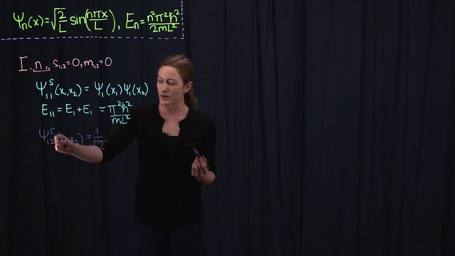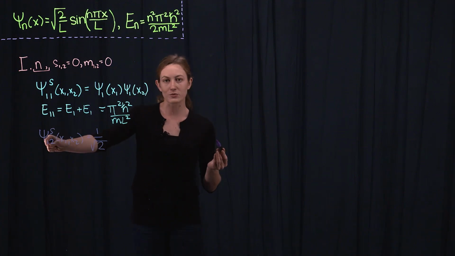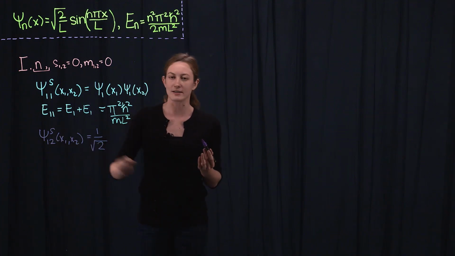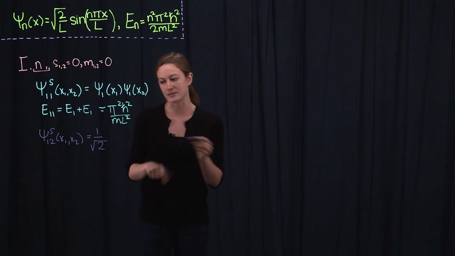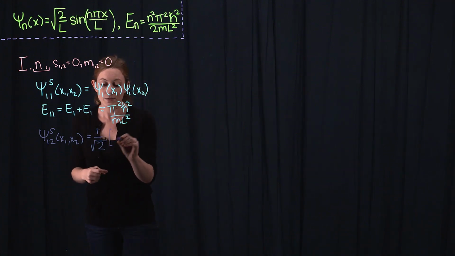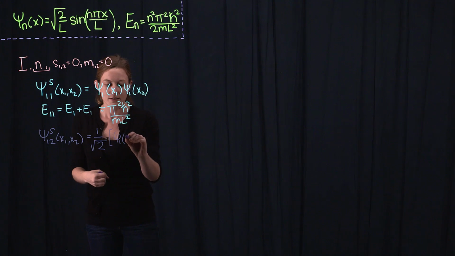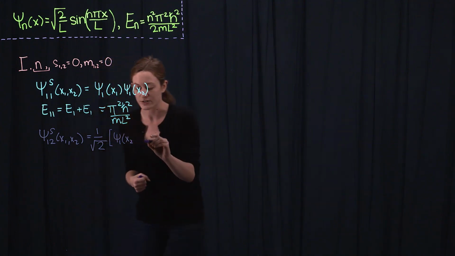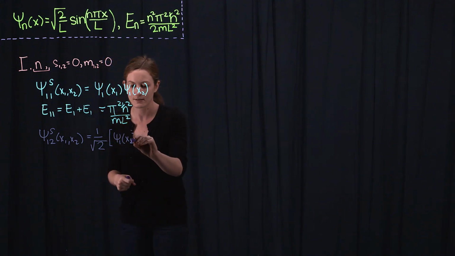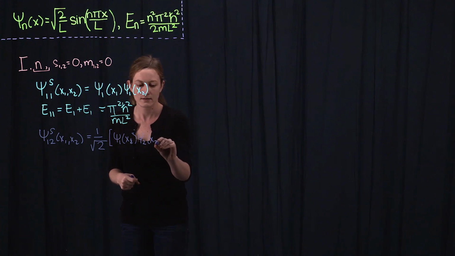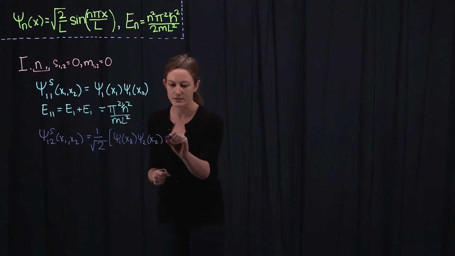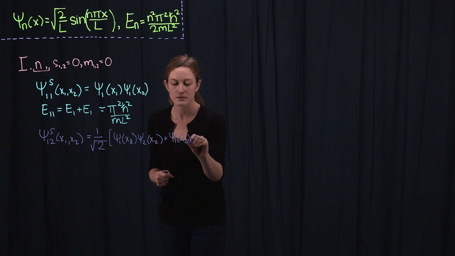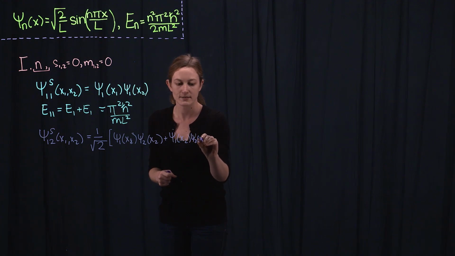There's no difference between one particle being the n equals 1 particle and one particle being the n equals 2 particle, or the opposite scenario. So if the particles weren't identical, then there would be a degeneracy of 2 here, but because they're identical, there is no degeneracy. So plus psi 1 of x2, psi 2 of x1.